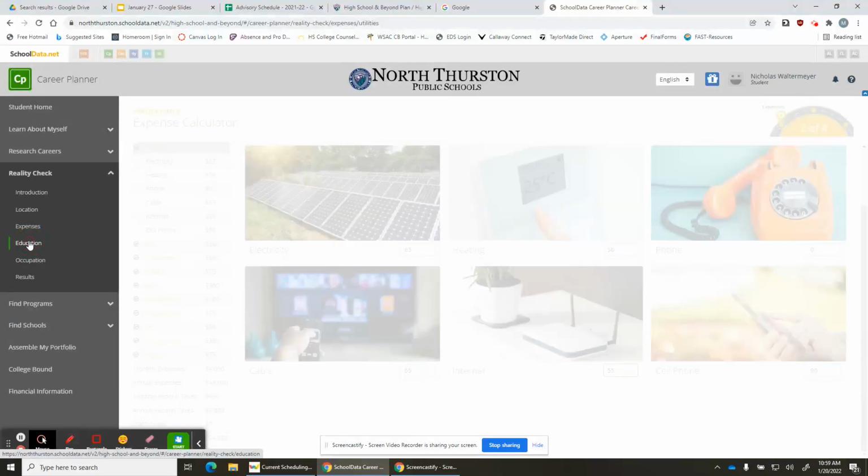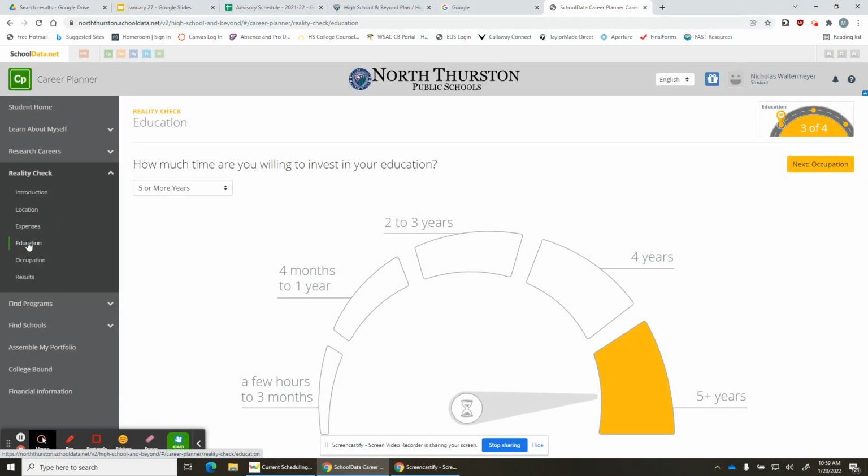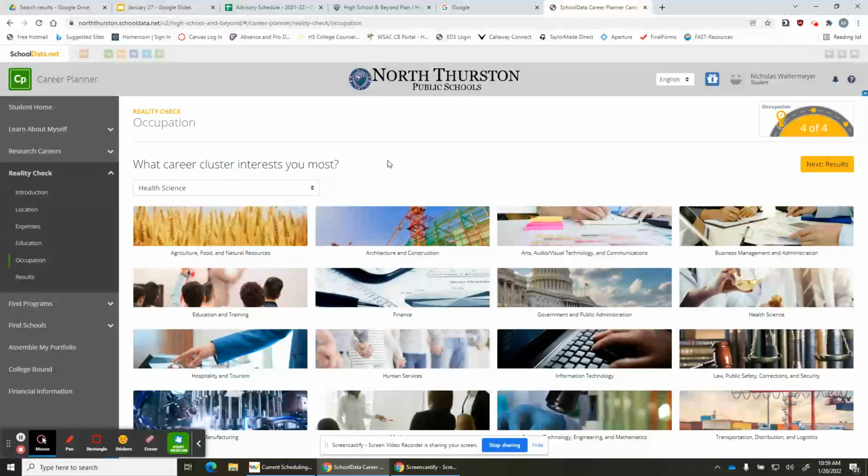After you do your expenses, you're going to get into how much you think you'll be investing in your own education to follow through in the career. Hopefully you've done some career interest inventories, you've researched some things, and you've figured out how much education you need. And then after you decide what you're going to invest in your professional training, then you go into the occupation side of things. And these are broad, they're called career clusters, that you, based on your surveys that you've done, select the area that applies to you and identify a career in that area.